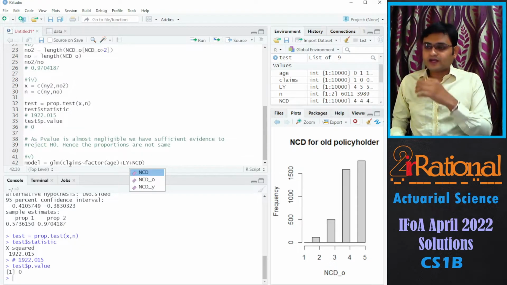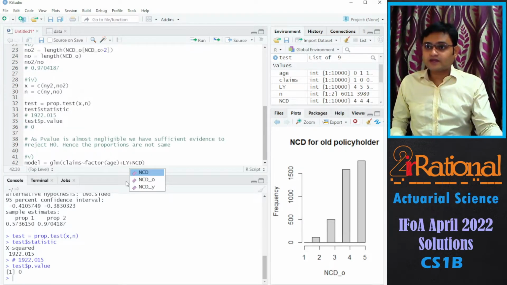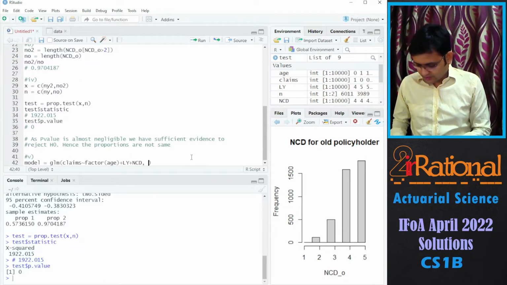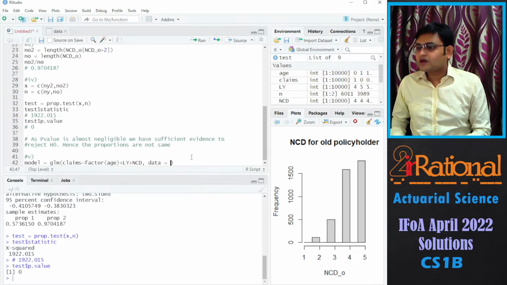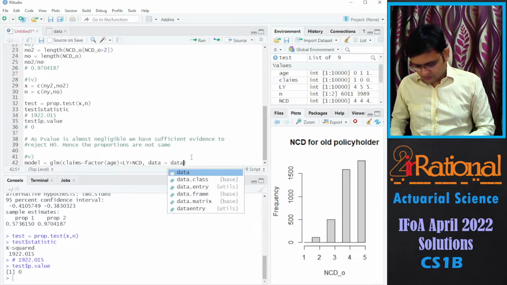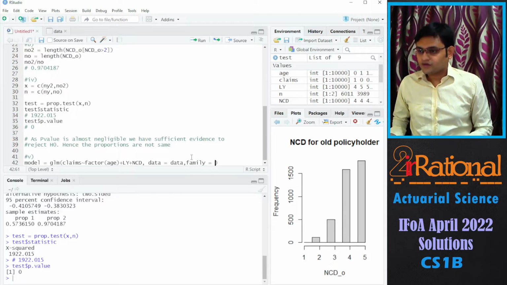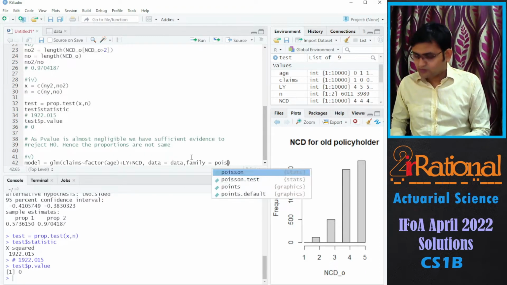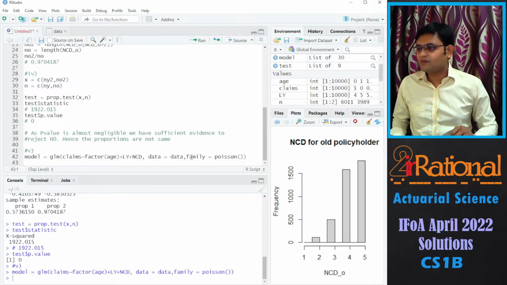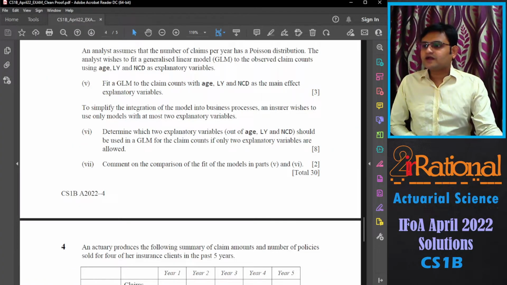You can directly write this because these are given as our vectors, but you can also write data because I have written it as data, so it is data, and the family is Poisson.